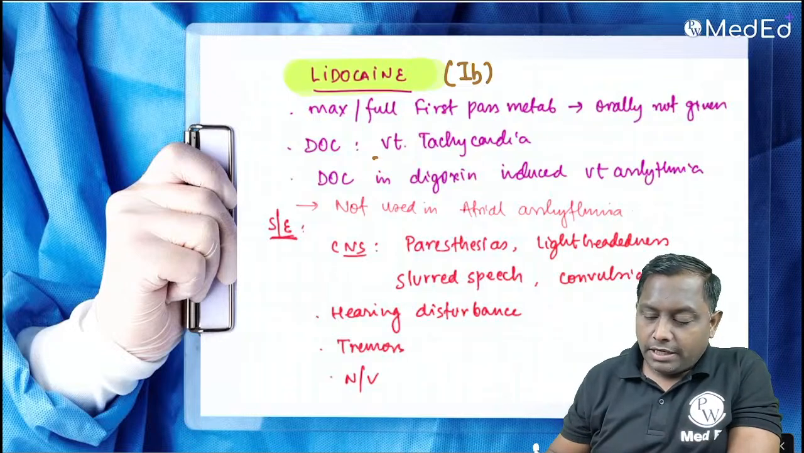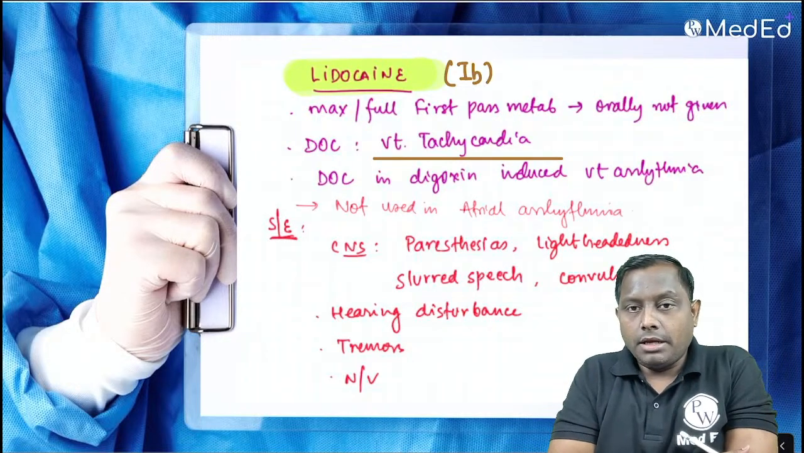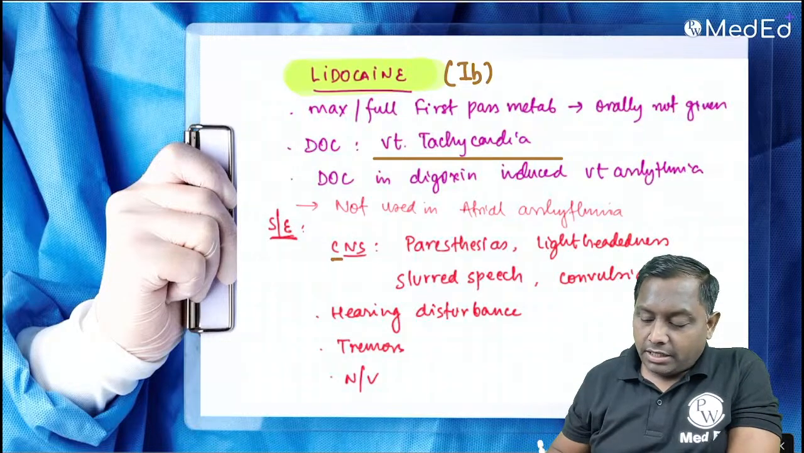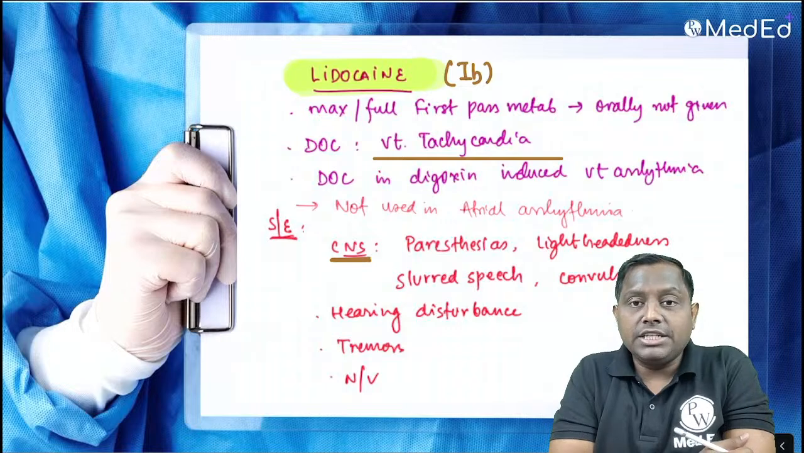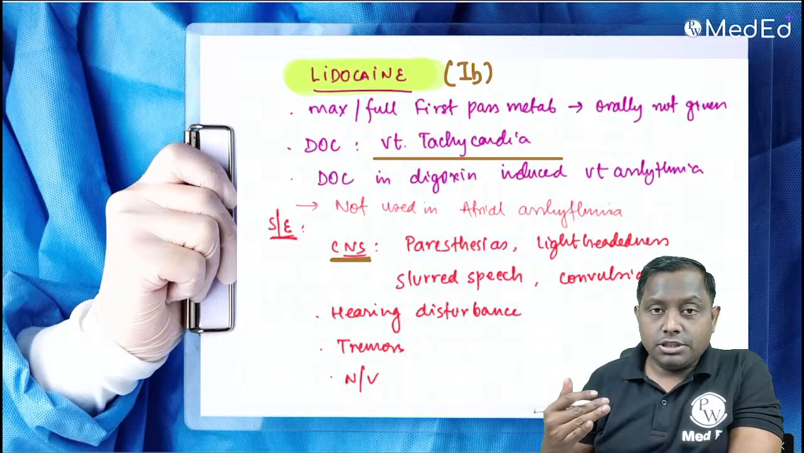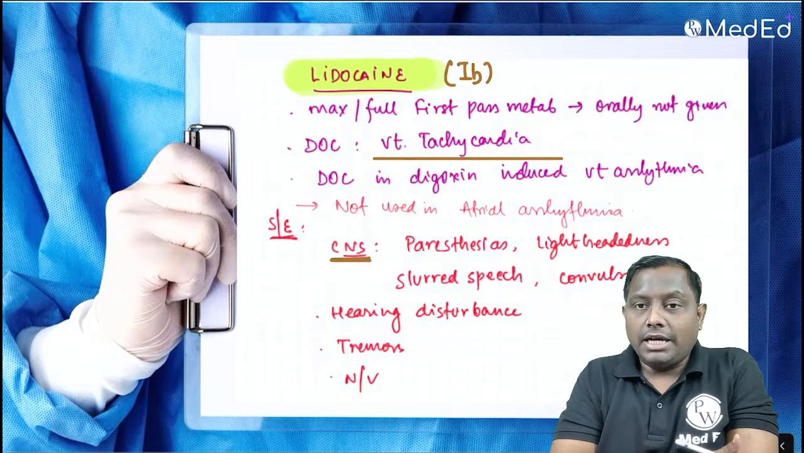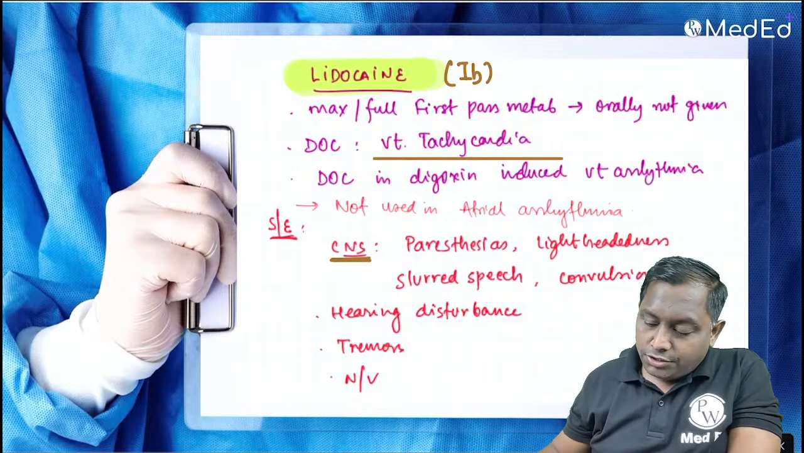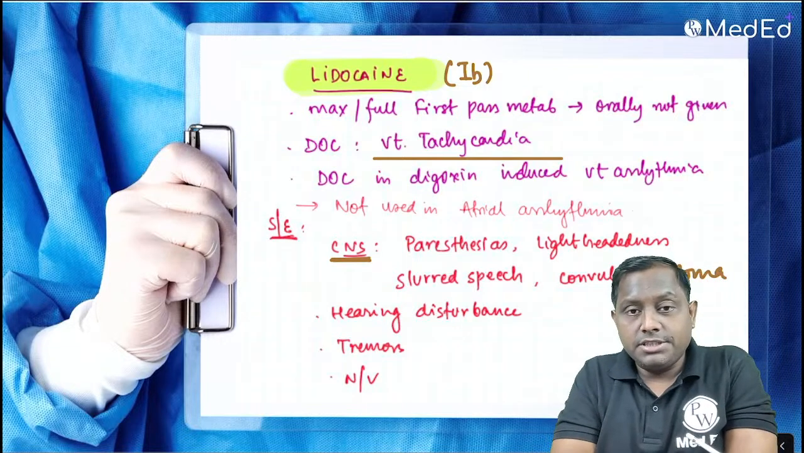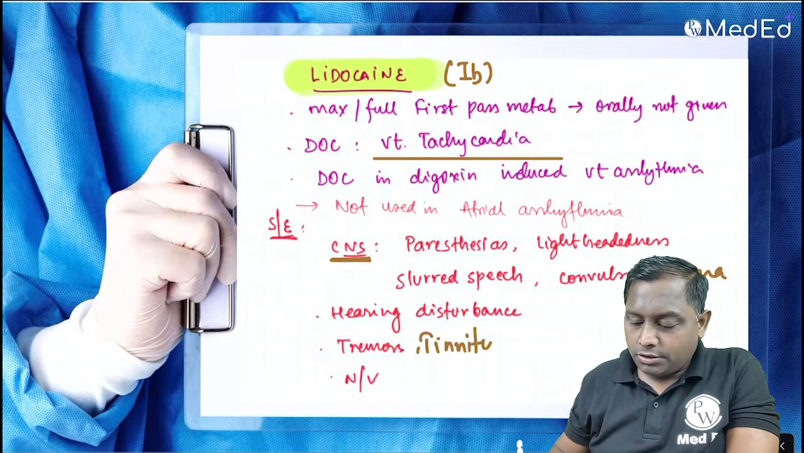They are the drug of choice in ventricular tachycardia and also in digoxin induced ventricular arrhythmia. They are the drug of choice. Okay. Their important side effect is that because of their high lipid solubility, they will be crossing into the CNS, so CNS toxicity will be faster as compared to cardiotoxic events: paresthesia, lightheadedness, slurred speech, convulsion. They can even lead to coma. Hearing disturbances, tremor, tinnitus, all these side effects it can actually cause.